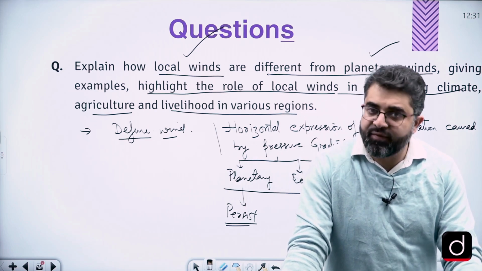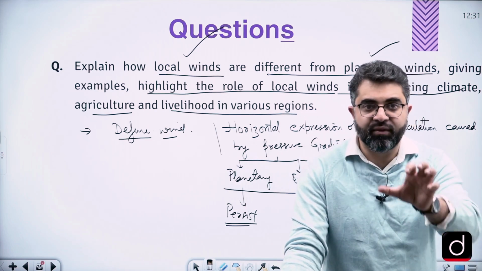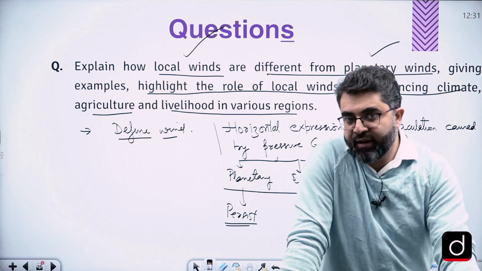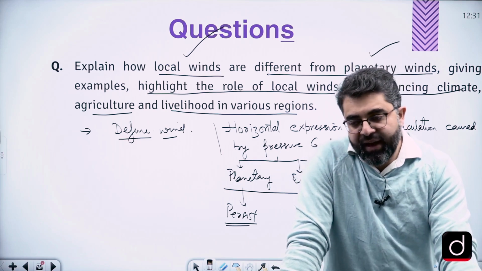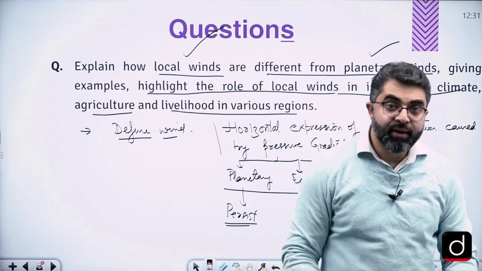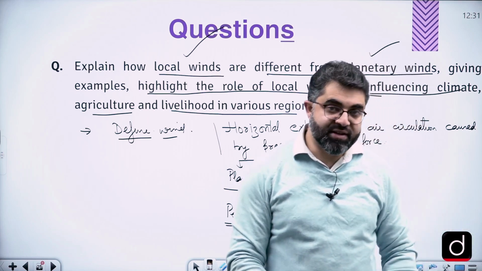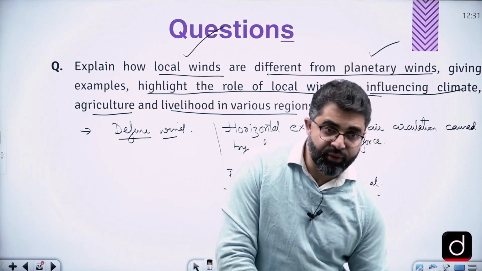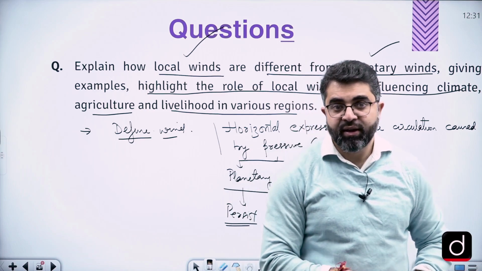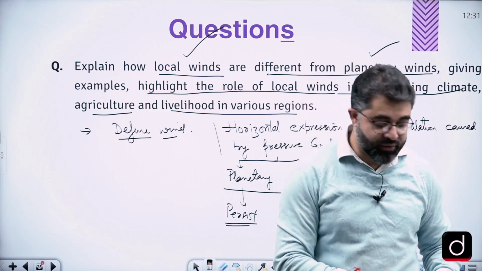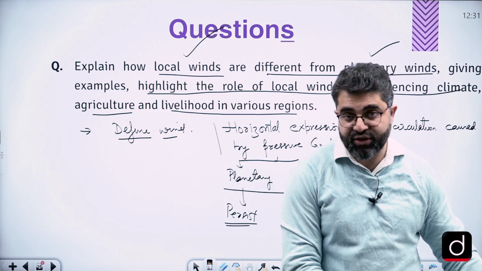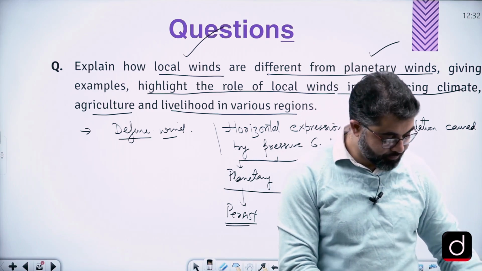But understand that there can be so many local winds. There are hundreds of local winds. We have just hand-picked 4 or 5 so that we can write them in our answers related to local winds. And I suggest you must remember the examples of these local winds. It's very, very essential. If you have a question in the exam which is define local winds, that means not many people will be prepared for such an exact question, right?